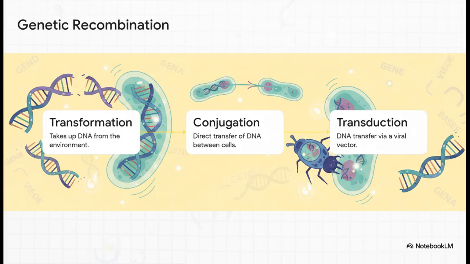So, bacteria don't reproduce sexually like we do, but they are masters of sharing genetic information. And this is a huge deal because it's how they evolve so quickly and how things like antibiotic resistance can spread like wildfire. They have three main tricks. First is transformation, where they just slurp up bits of DNA from their surroundings. Second is conjugation, where they physically connect to another bacterium and pass DNA across a little bridge. And third is transduction, which is really cool. They get a DNA delivery from a virus.